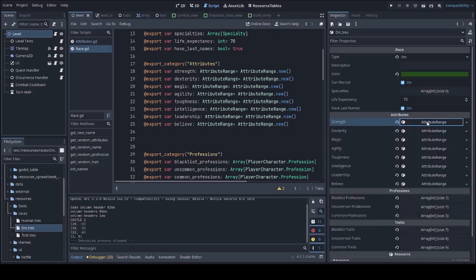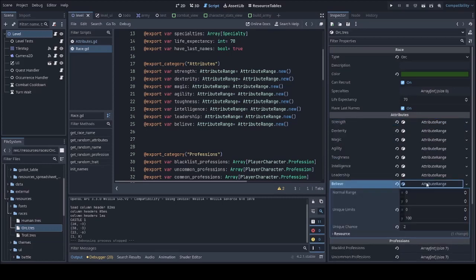The benefits of this feature are very apparent when you go to an attribute like Belief, where orcs usually have 0, so the normal range is 0 to 0, but they can have a belief from 0 to 100, but only with a 2% chance. So only 1 of 50 orcs is rolled with some belief.